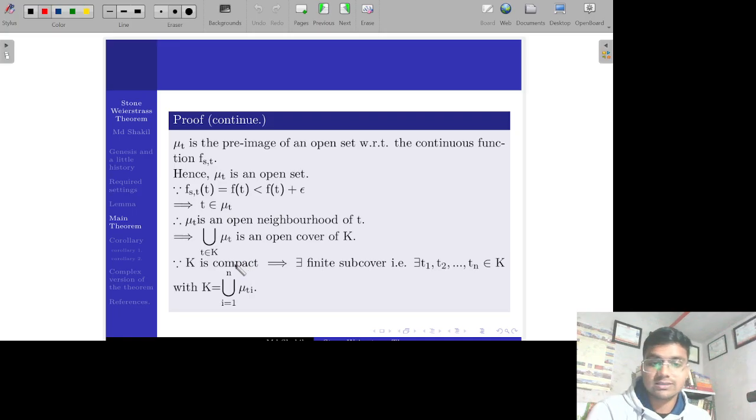And now compactness plays an important role here. Since K is compact, each open cover will have a finite subcover. So there exist t1, t2, up to tn, finitely many elements from K, such that K is equal to the union of mu_ti, i varying from 1 to n. This is an equality, not a subset, because K is the bigger space itself. No union of subsets of itself can be greater than itself; it can be at most equal to itself. So K is equal to this union of mu_ti.